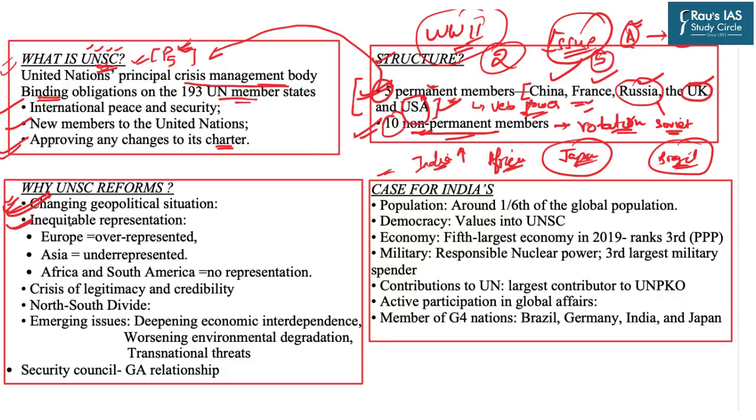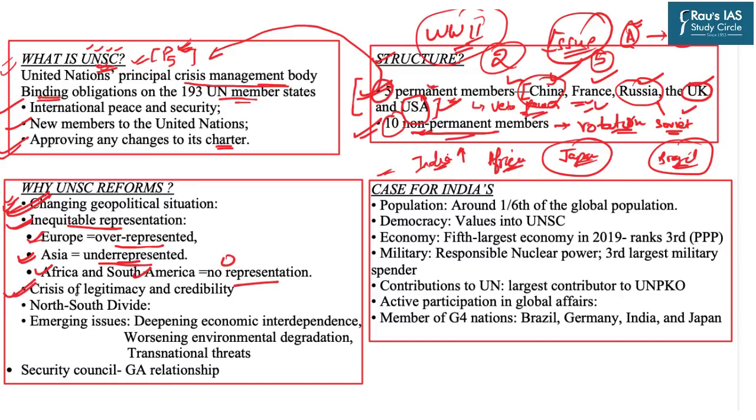The second important thing is that if you closely understand this membership, only one country, that is China, is from Asia, right? So there is inequitable representation. Europe is overrepresented because Europe as a continent is very small and supports a very minuscule share of world population, but we have France and UK from Europe. Asia is underrepresented because it is a very huge continent, but we have just one representative, that is China. And Africa and South America, so large continents, have zero representation.